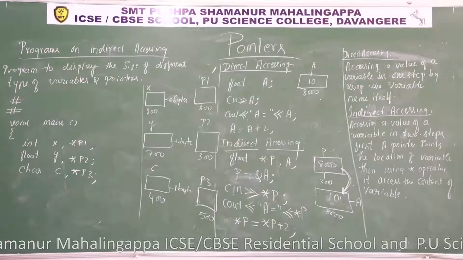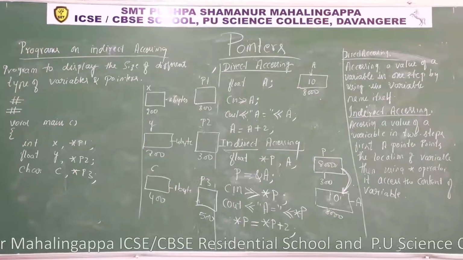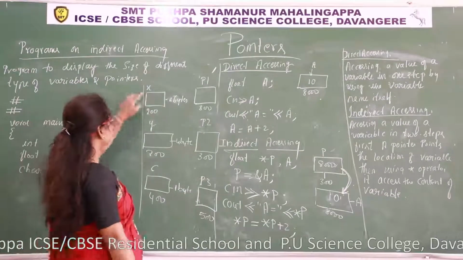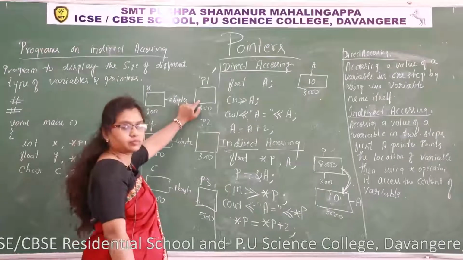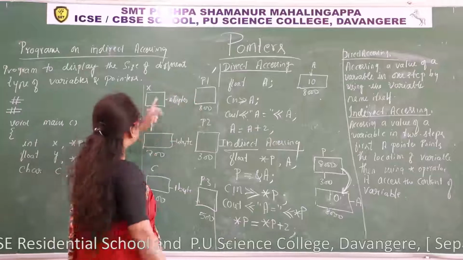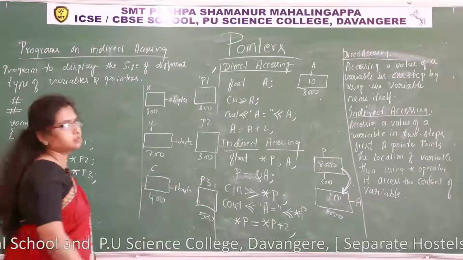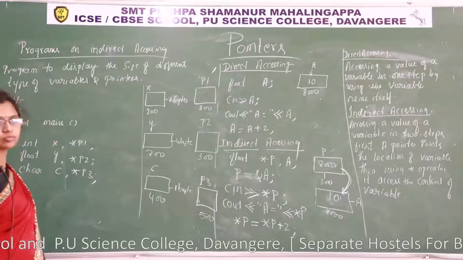Okay, now let us initialize the address of x to p1 so that there is a link between p1 and x. Through the p1 I can read and display the content of x.